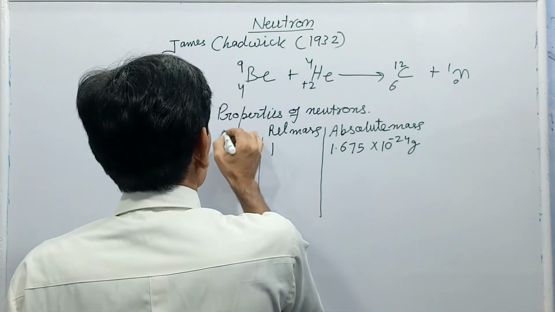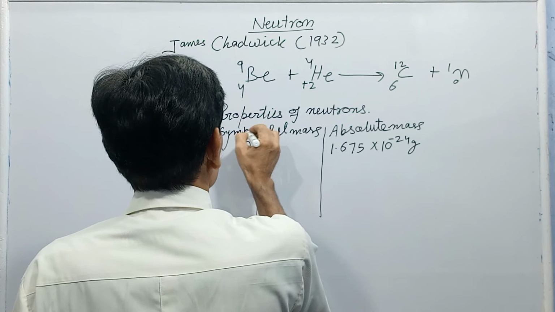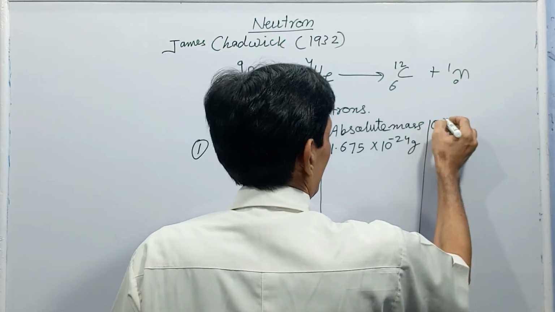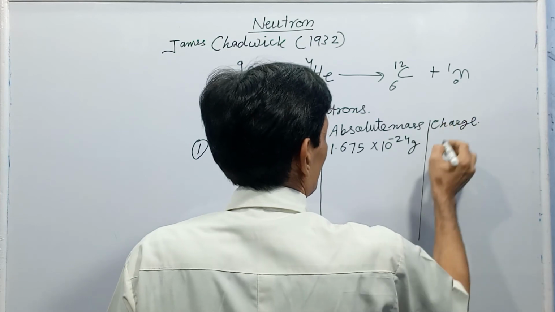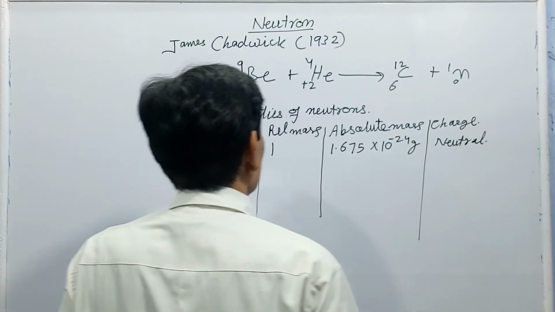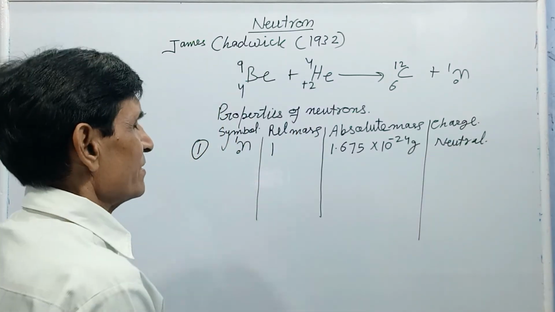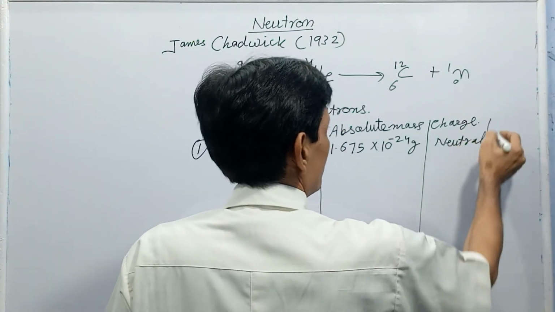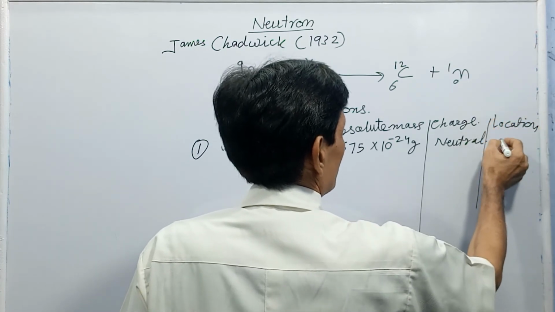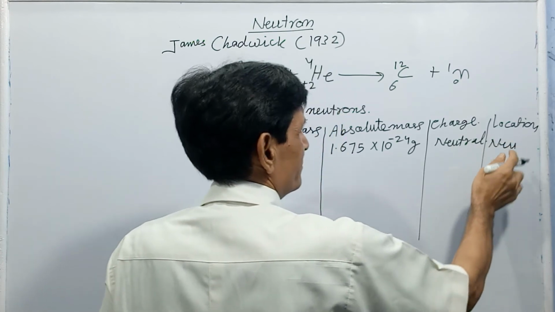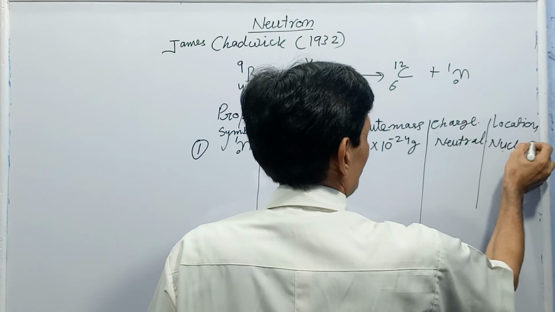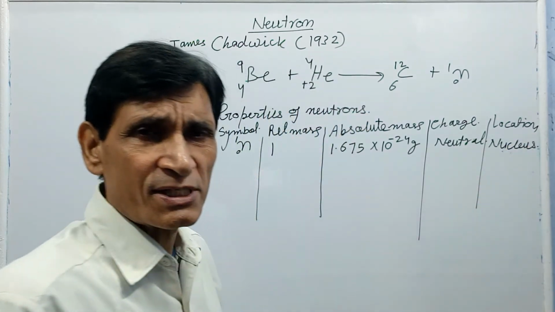This is the symbol. And electric charge, or charge, is neutral. Then location, where it is found. It is found in the nucleus.